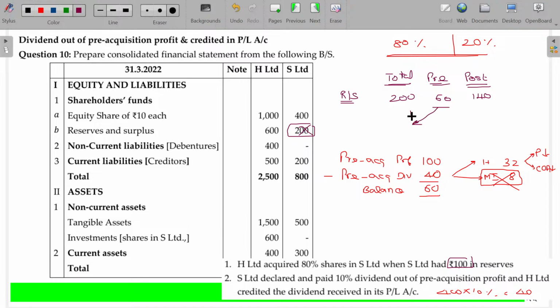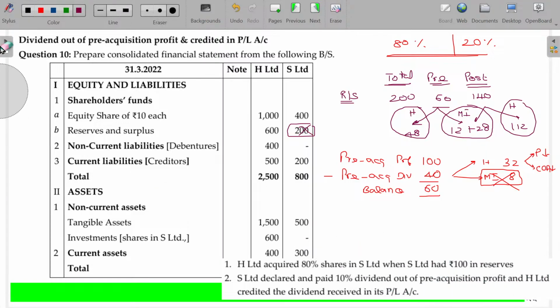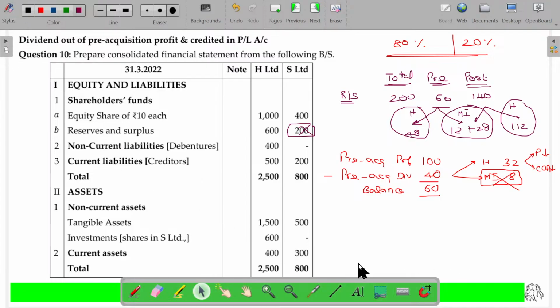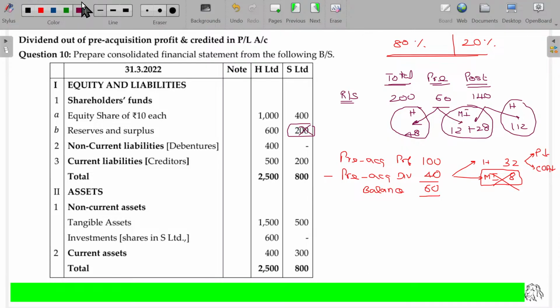Now, for holding company, 48, and 12 for minority interest. In that 140, 28 is for minority interest, 112 for holding company. Clear? Now we can proceed to solving or finding the cost of control as well as minority interest. This will be the most important aspect to be covered.